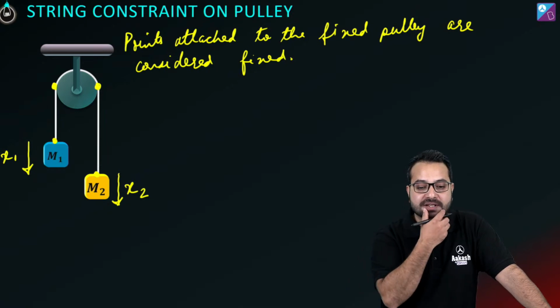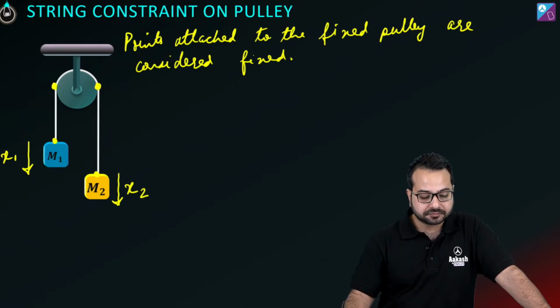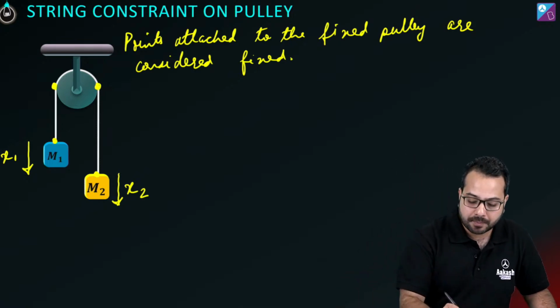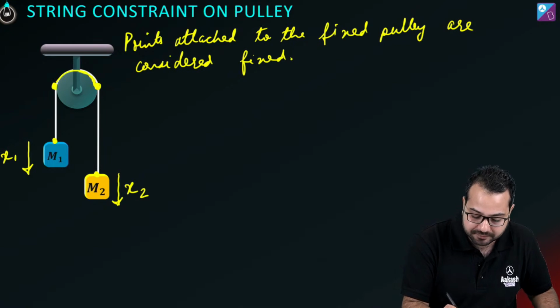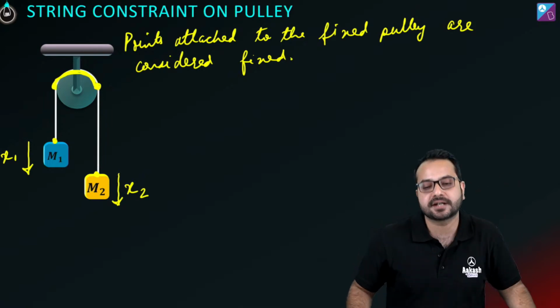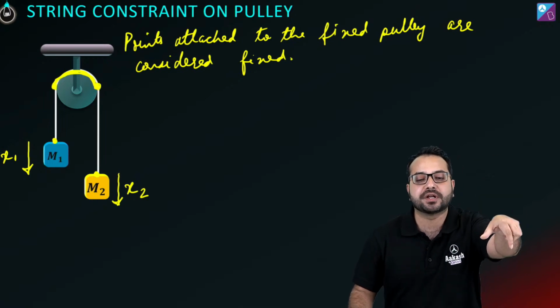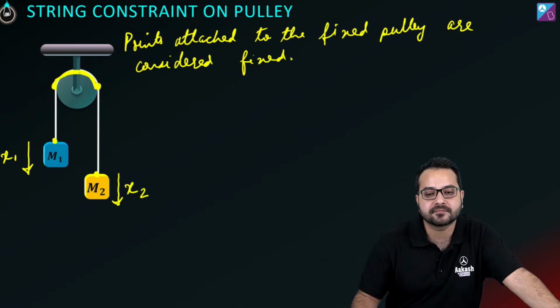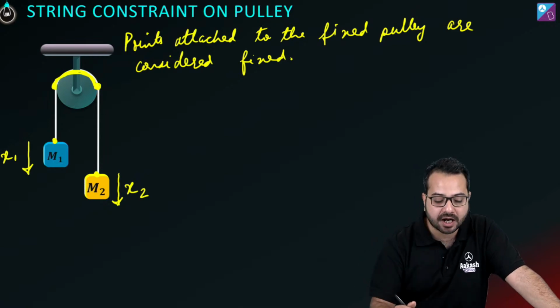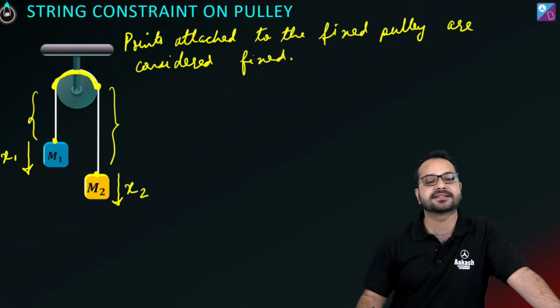ठीक है, स्वास्तिका बोल रही है, it means when the string moves over the pulley, it does not make any angle, it goes straight up or straight down. नहीं स्वास्तिका, उसकी बात नहीं है. बात ये है कि this length of the string, which is over the pulley, this is always going to be constant. ठीक है, this length of the string which is over the pulley is always going to be a constant. ठीक है, which means change कहां पे आ रहा है? change आ रहा है इस segment में और change आ रहा है इस segment में, right?